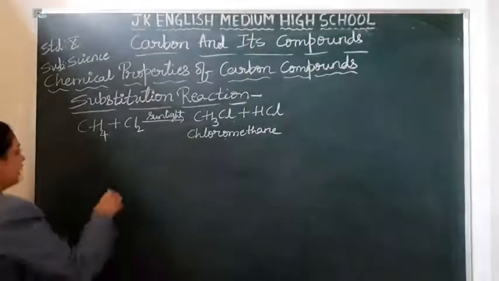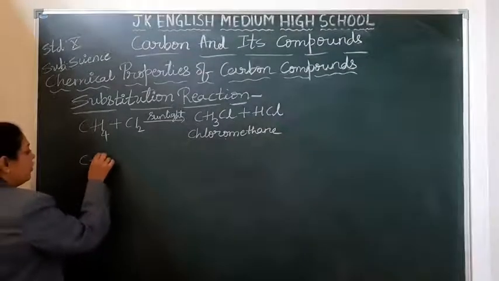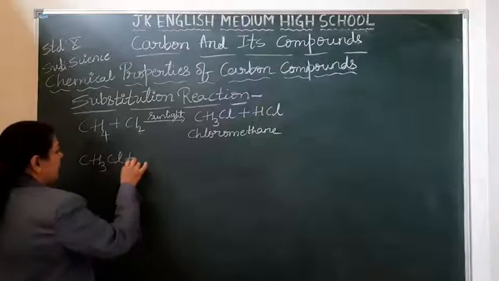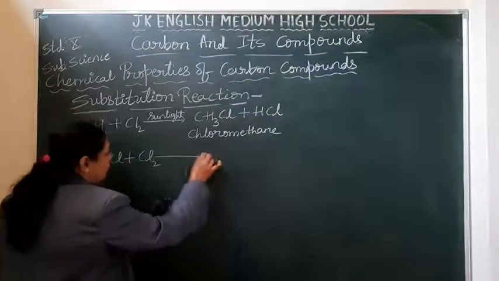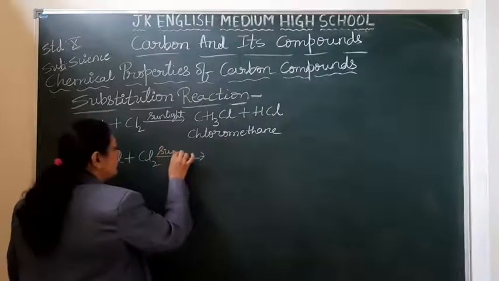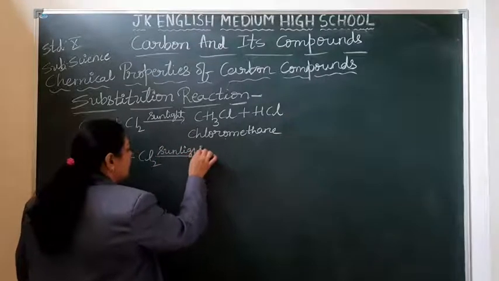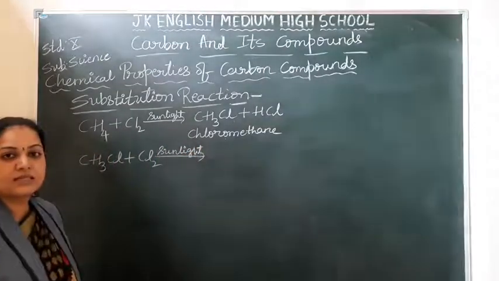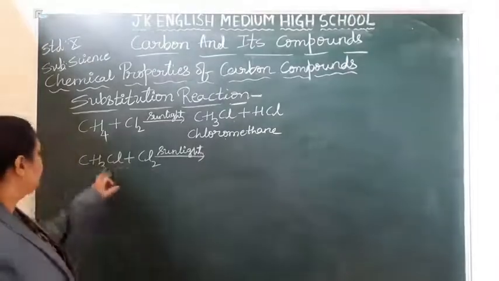The reaction will continue, students. Chloromethane, again when it is subjected to chlorine in the presence of sunlight. Don't forget the condition: in the presence of sunlight. Again what will it do?